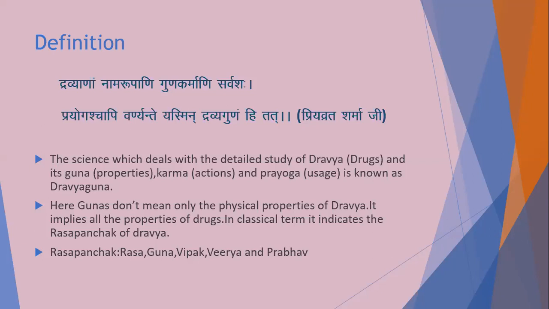And this Rasa Panchak is known as Guna of Dravya, not only the physical properties. It means Dravyaguna deals with the detailed study of drugs in which the name, morphological characters, properties, action and uses are described.